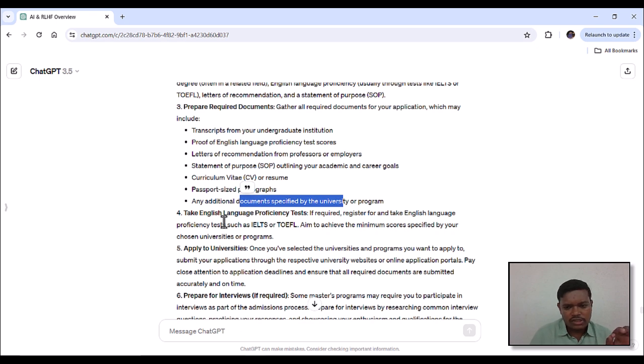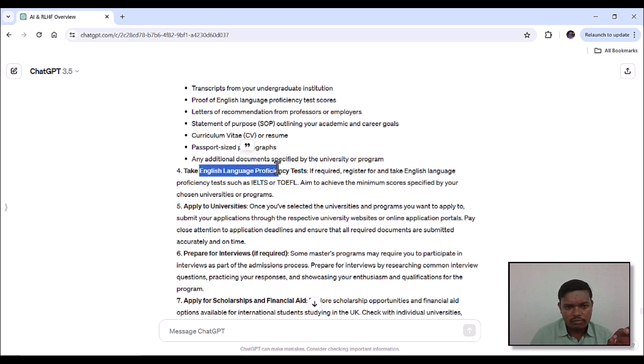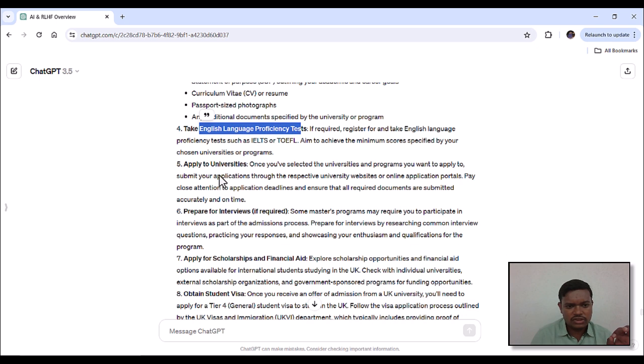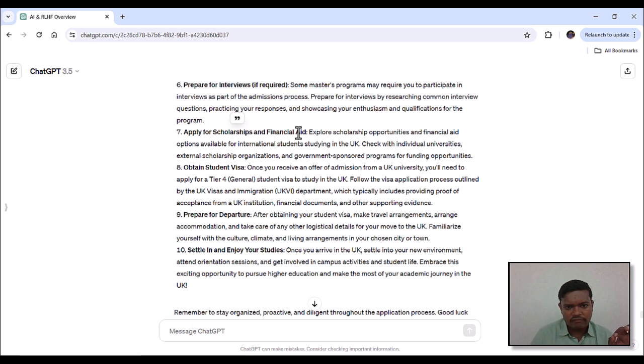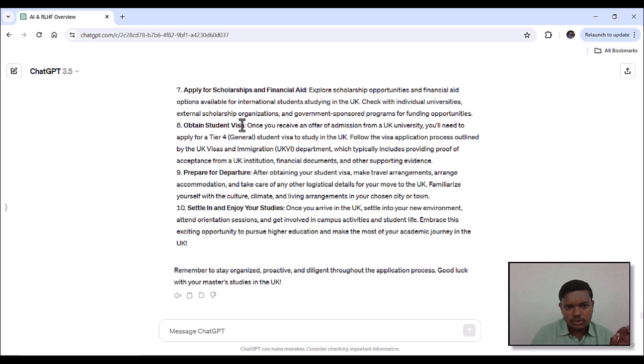So it is guiding us that first you have to complete the English language proficiency test. Then you apply to the university, prepare for the interview, look into scholarships and financial aid, obtain the student visa, and then prepare for departure, settle in and enjoy your studies. So it is giving us a few important steps.